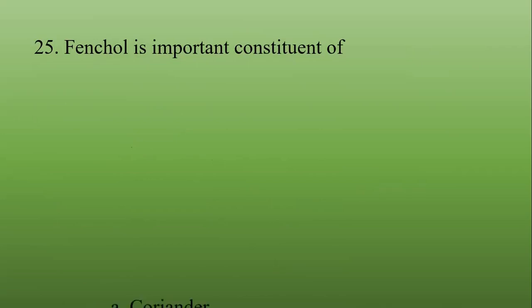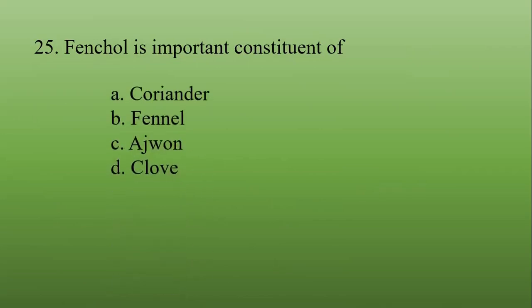Fenchone is an important constituent of what? Coriander, fennel, ajowan, clove. The correct answer is fennel.